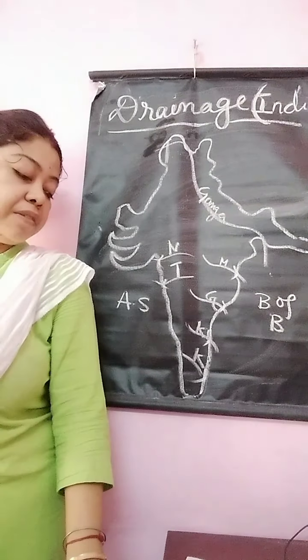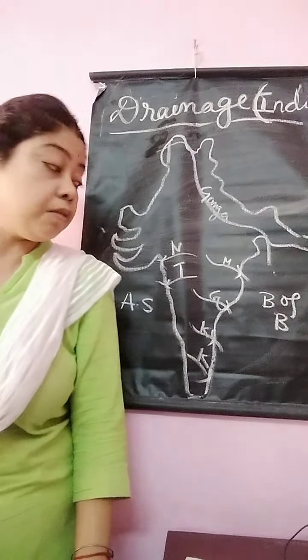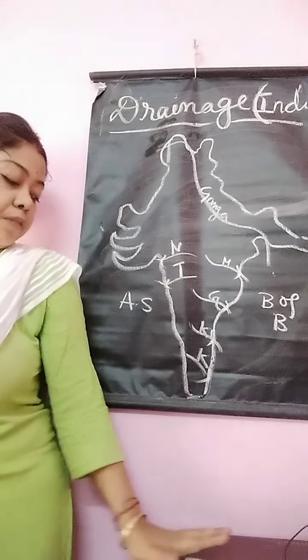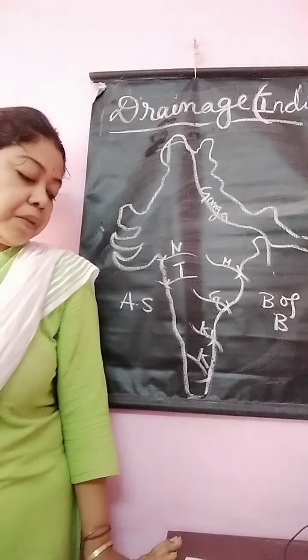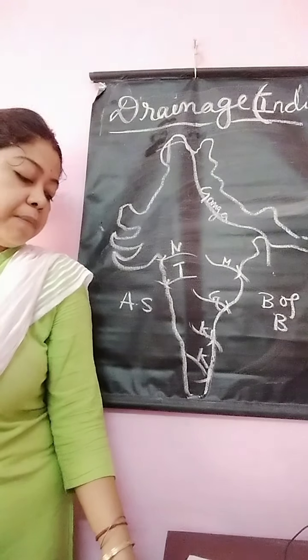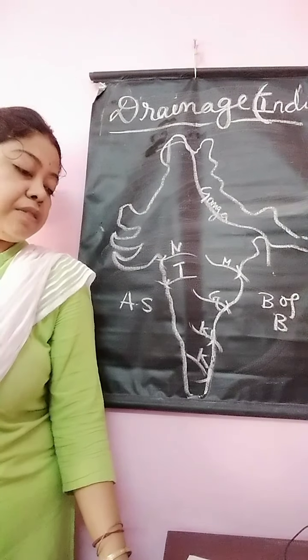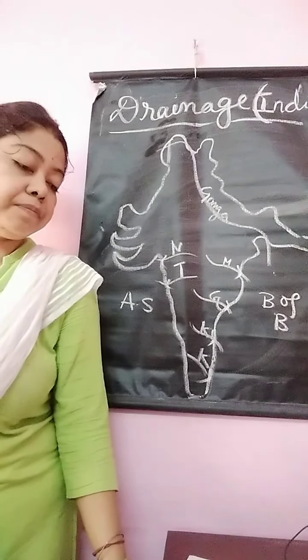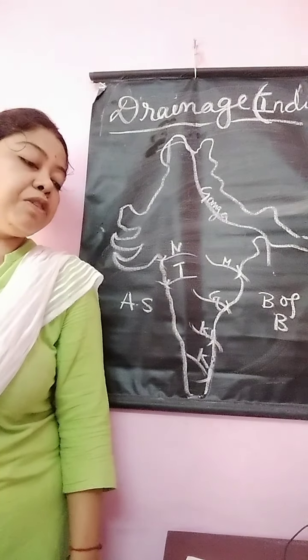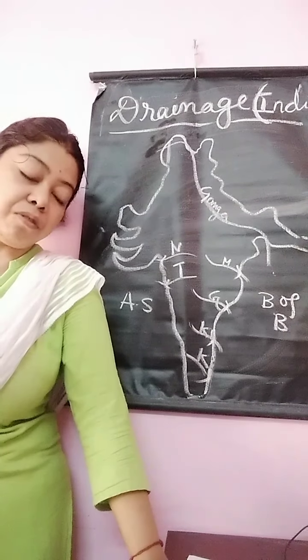Now the west flowing rivers. The west flowing rivers are Narmada and Tapti. The first one is Narmada. The Narmada river rises from Amarkantak peak of the Maikal range and drains into the Gulf of Khambat. It makes the beautiful waterfall at Dhandhar, very important, Dhandhar waterfall.